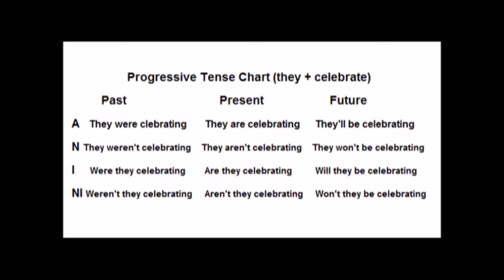The past tense conversation, were they celebrating, they were celebrating, or they weren't celebrating. The present tense conversation, are they celebrating, they are celebrating, they aren't celebrating. The future tense conversation, will they be celebrating, they'll be celebrating, or they won't be celebrating.